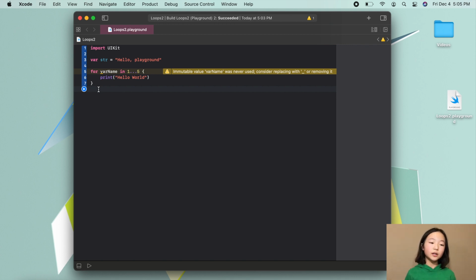After the keyword, it's going to check that there is a variable name, which there is, and then after it sees that there is indeed a variable name, it's going to go after the in keyword and see our first number, or the number before the 3 dots. And it's going to set our variable to our first number. So now let's assume that var name equals 1.